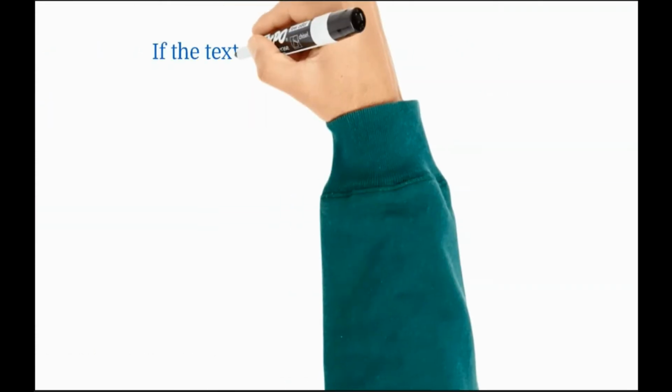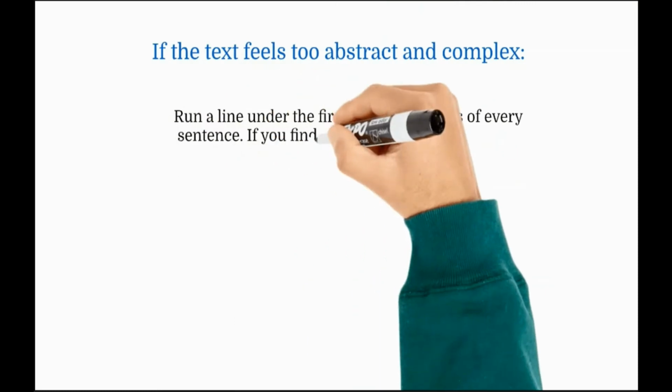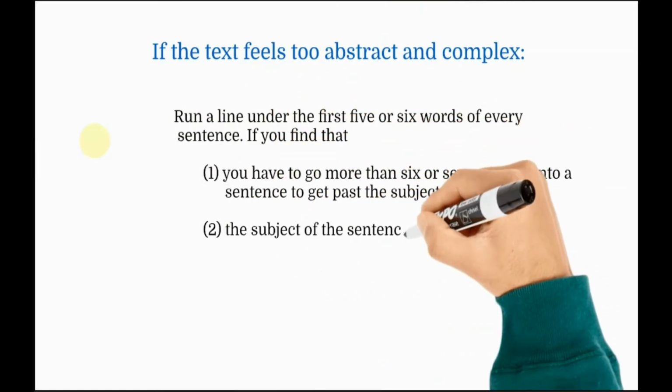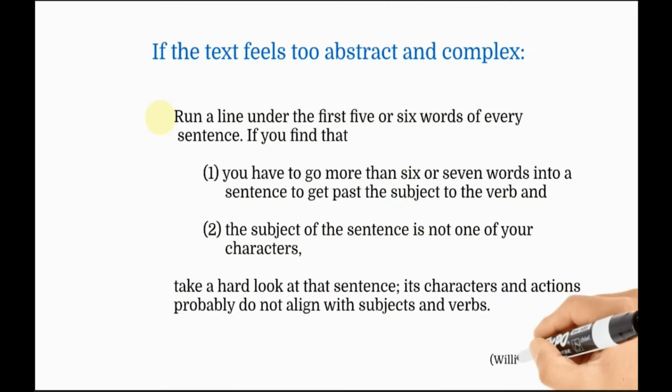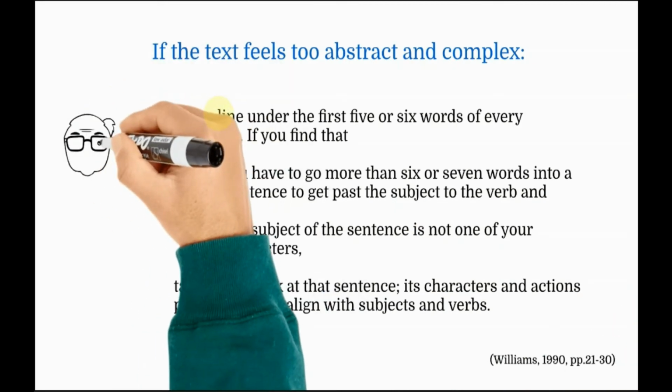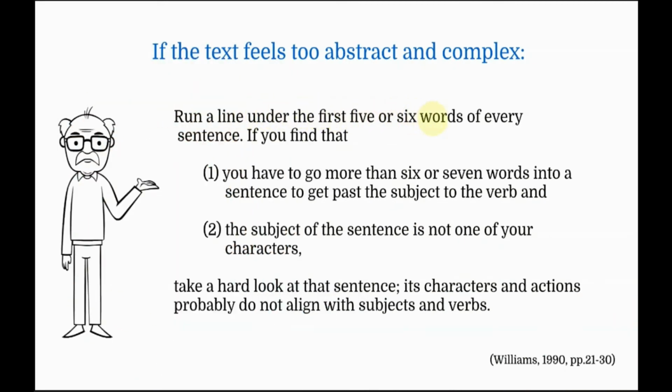But how do we fix the problem of complex sentences? Here is a tip. If the text feels too abstract and complex, run a line under the first 5 or 6 words of every sentence. Why do we do that? This is the reason. 1. If you need to go more than 6 to 7 words to get past the subject to the verb, and 2.